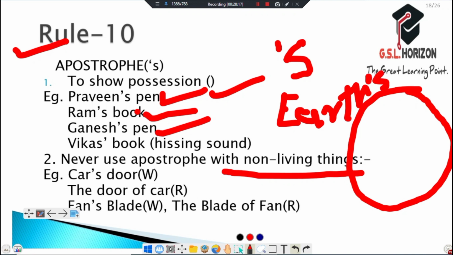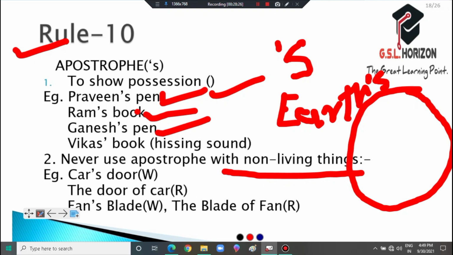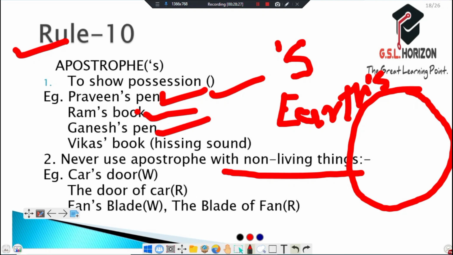But we use Earth because of their hugeness. Okay, and it comes to the next point. "Car's door" is wrong. We can say the door of the car. The blade of the fence. We can say the blade of the fence, not fence blade.